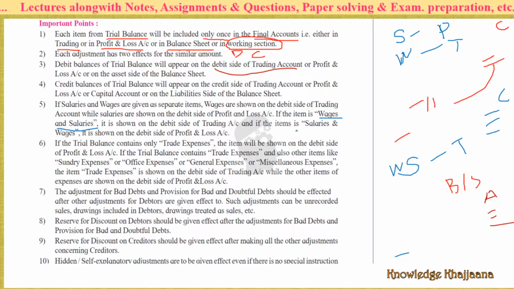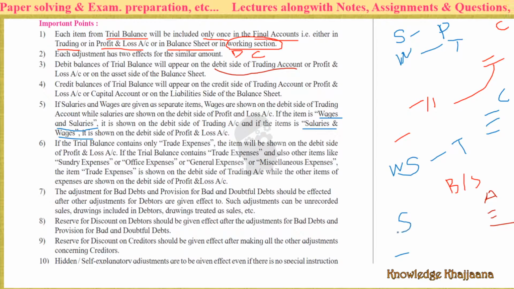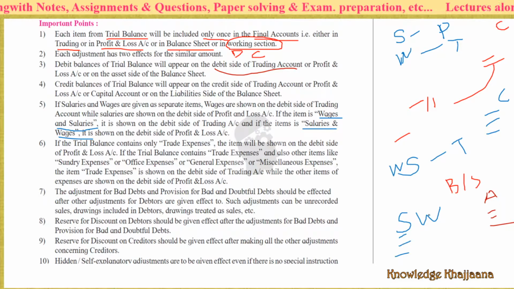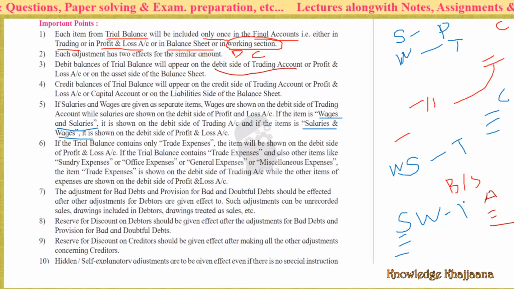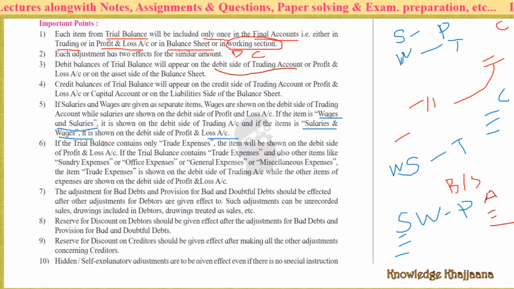And if the item is given as salaries and wages, then salaries is first, so it should be debited to the profit and loss account.